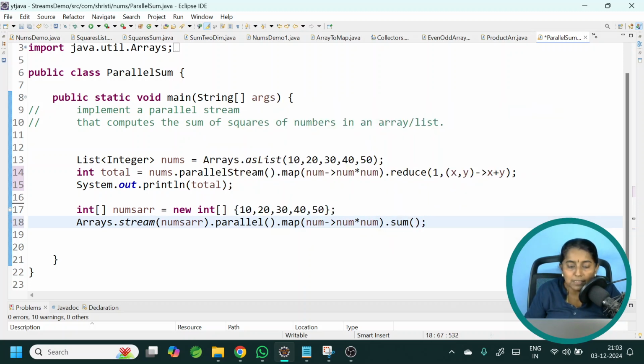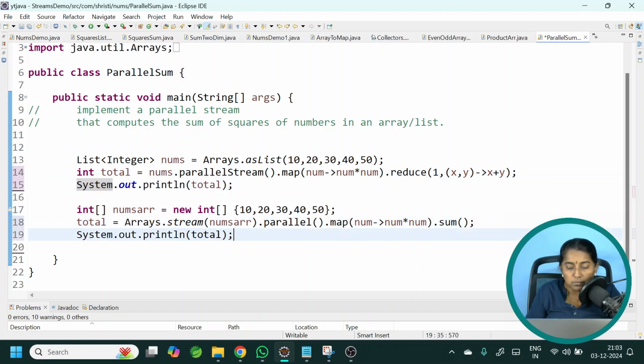The return type is an int value. So let me get it in the same variable, total equal to, and print total. So I hope it is clear.